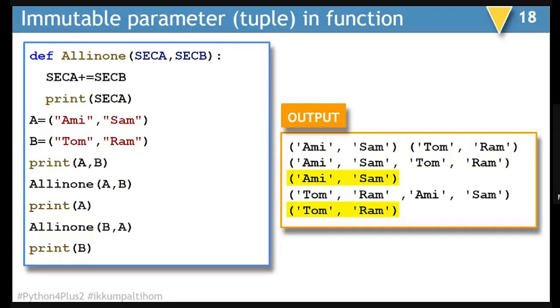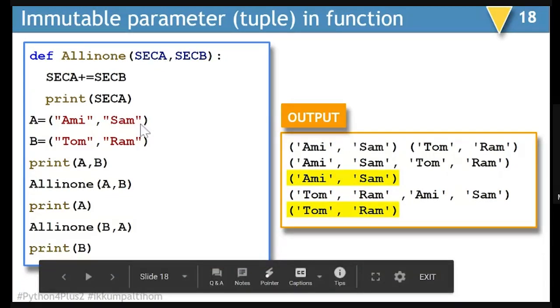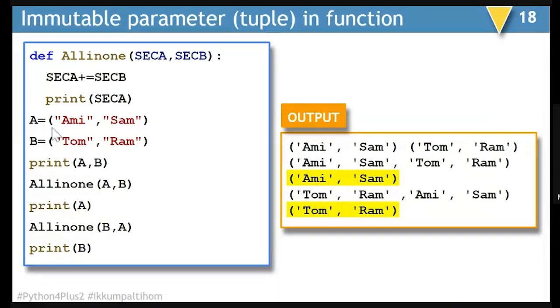One more immutable example you can see here, where we have a tuple. Tuple, as you know, is an immutable type. So we have one tuple as Ami and Sam, another tuple as Tom and Ram, and then we are displaying the values of A and B separately. So the two tuples are displayed next to each other here.